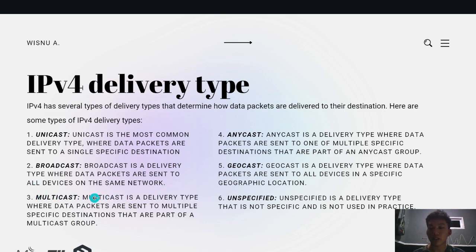Multicast is a delivery type where data packets are sent to multiple specific destinations that are part of a multicast group. Anycast is a delivery type where data packets are sent to one of multiple specific destinations that are part of an anycast group. And geocast is a delivery type where data packets are sent to all devices in a specific geographic location. And unspecified is a delivery type that is not specific and is not used in practice.